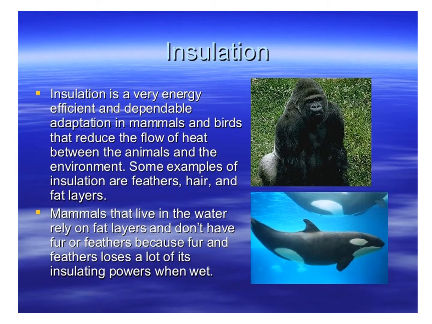And what is insulation? Insulation is a very energy efficient and dependable adaptation in mammals and birds that reduces the flow of heat between the animals and the environment. Some examples of insulation are feathers, hair, and fat layers. Mammals that live in the water rely on the fat layer and do not have fur and feathers, because fur and feathers lose a lot of their insulating power when wet.